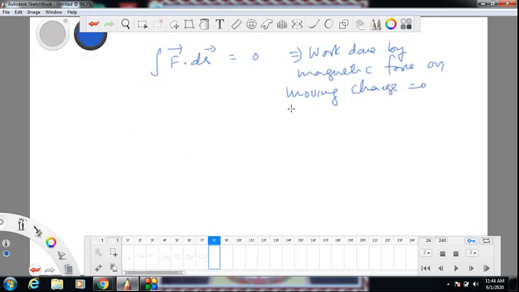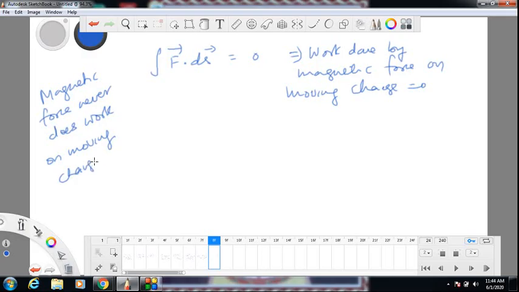So this is a very, very important point. Magnetic force never does work on moving charges. It never does work.